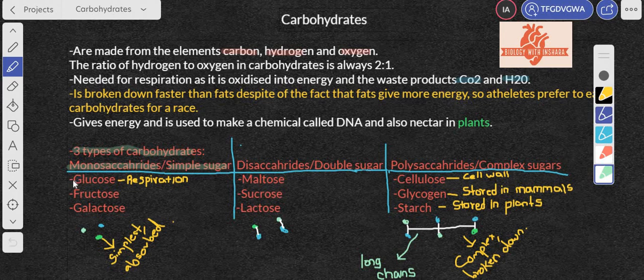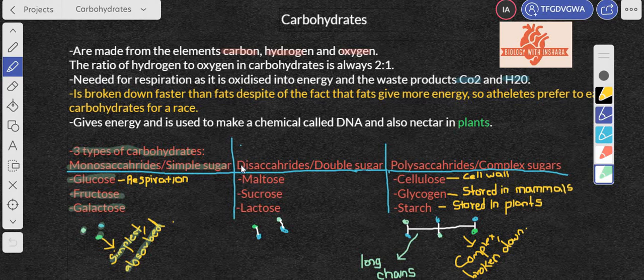The first one is glucose. As we all know, glucose is the simplest form of sugar that is absorbed by our bodies and used. Then fructose and galactose, okay? These are the 3 main types that come under this category, and just to give you a bit of visualization, you see these dots here that I'm highlighting. This is how they should look, as I've also written down here: simplest, and absorbed in this particular form. Just for some extra information, glucose is used for respiration, fructose is found in fruits, and galactose is found in your milk.